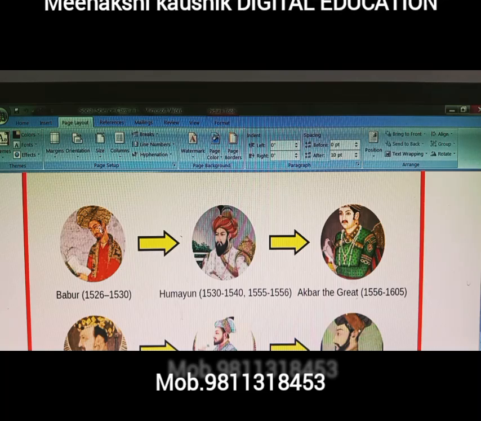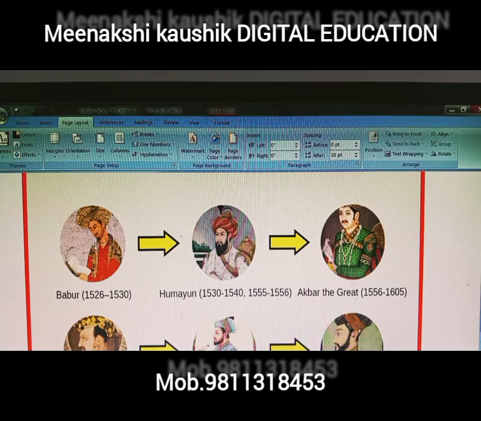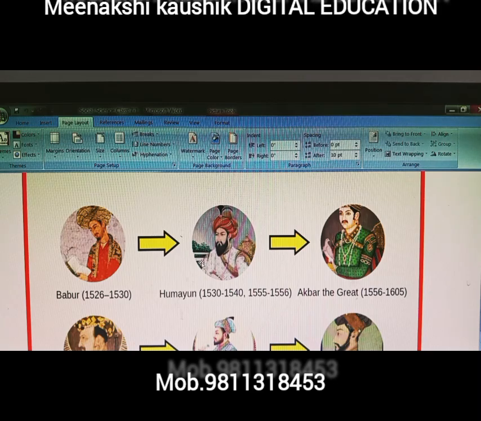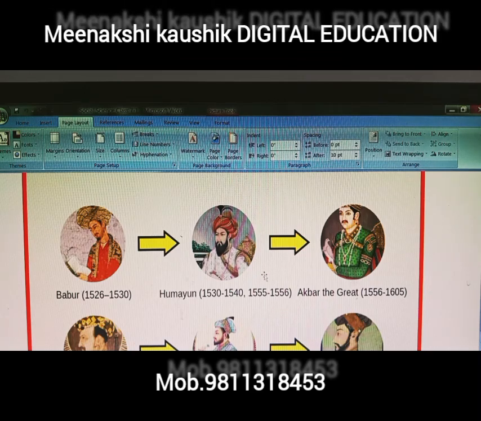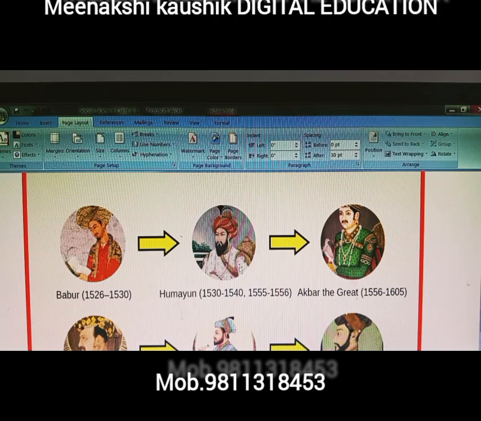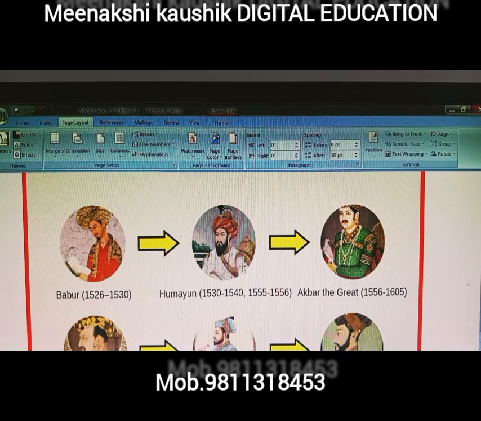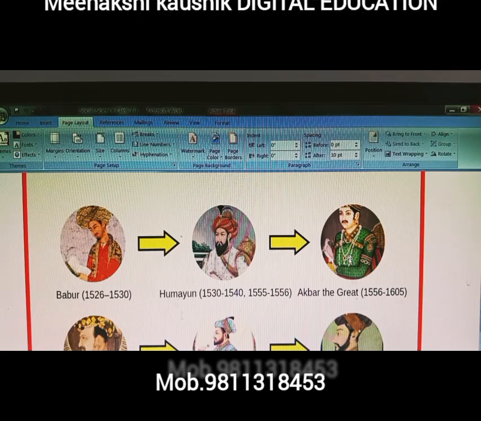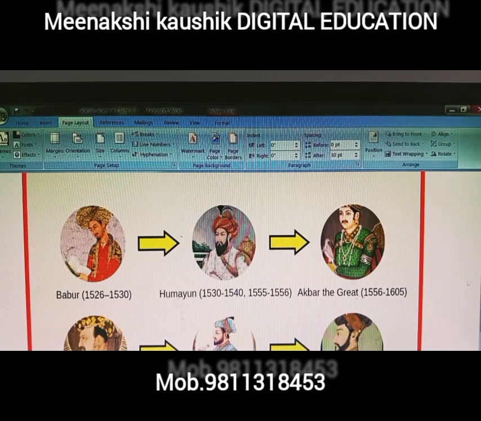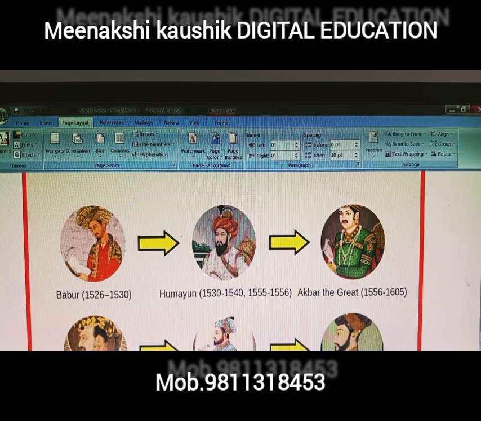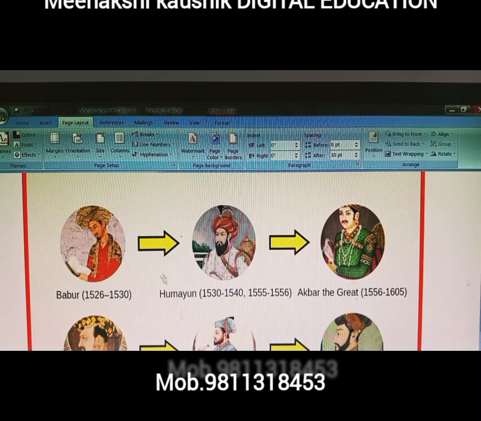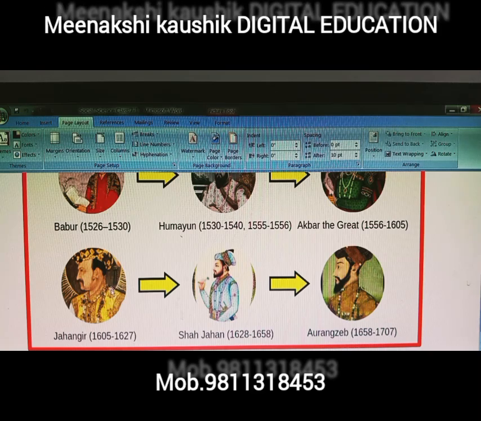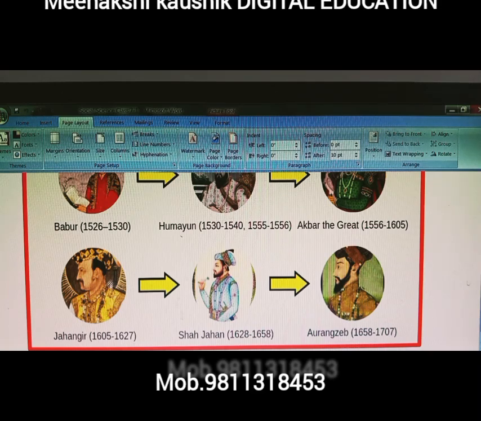The first was Zahiruddin Muhammad Babur, whose time period was 1526 to 30, and the second was Humayun, whose time period was 1530 to 40, and then 55 to 56. There is a gap of 15 years. I will tell you in my next online class when I explain about Humayun. The third one, the Emperor Akbar the Great, whose time period was 1556 to 1605. After Akbar, there was the son of Akbar, Jahangir, whose time period was 1605 to 1627.